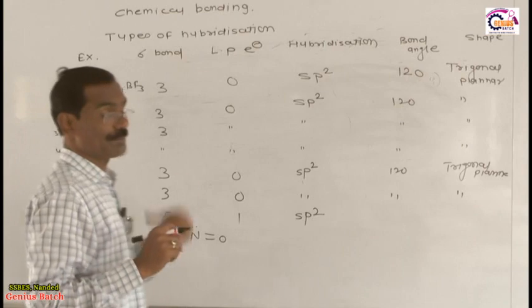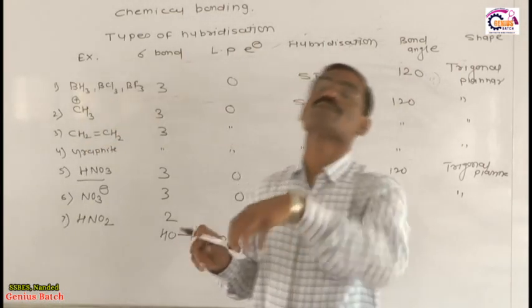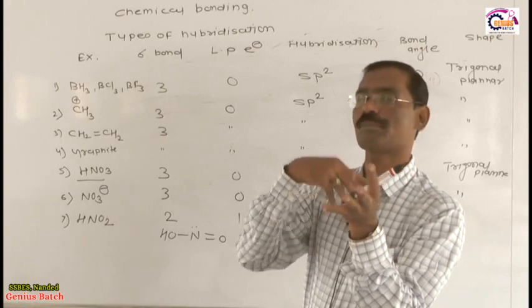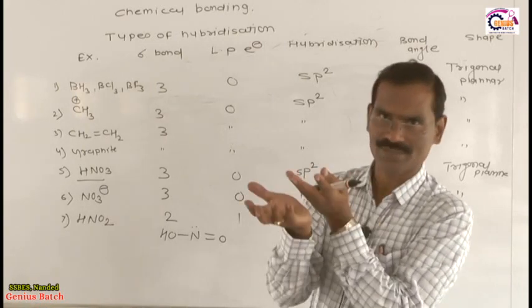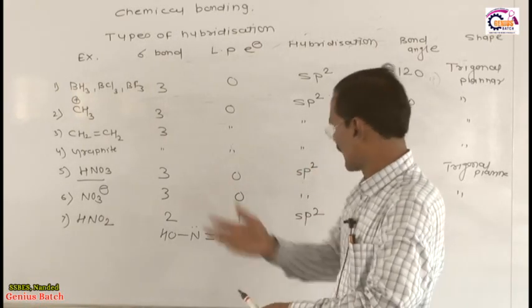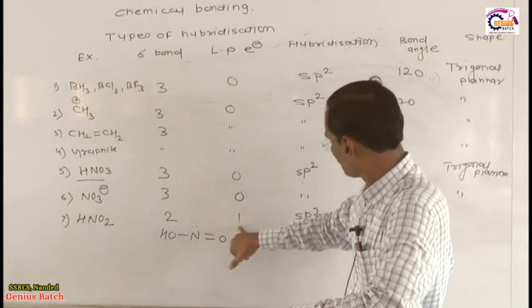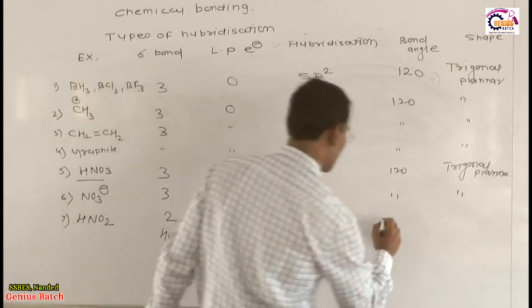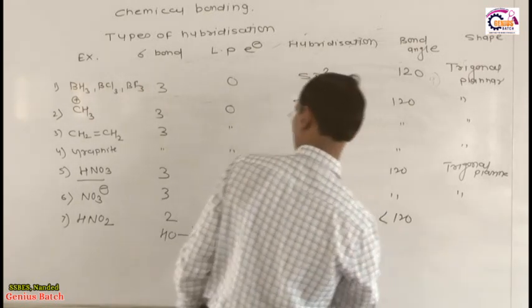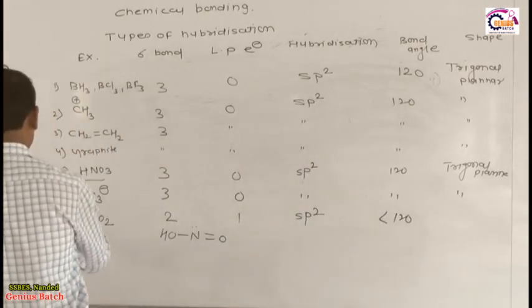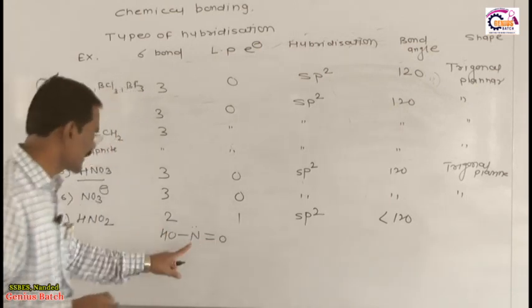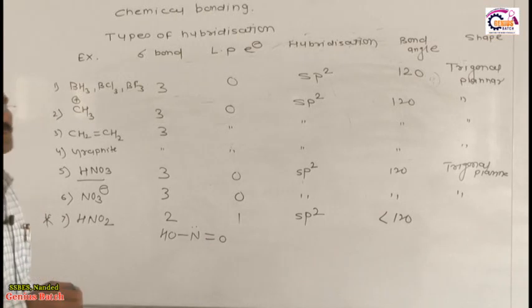Due to lone pair-bond pair repulsion, the bond angle is reduced, and that is called the valence shell electron pair repulsion theory. We will see that theory in the next period. But actually due to the one lone pair, the bond angle is somewhat reduced, therefore the bond angle is somewhat less than 120. See, this is a star example, this is an important example. Why is the bond angle less than 120? Because on that nitrogen atom one lone pair is present.